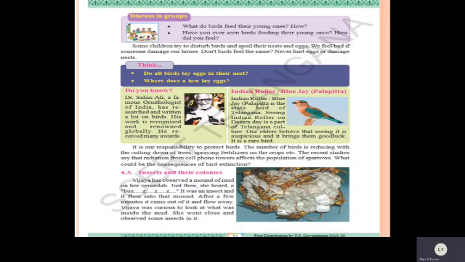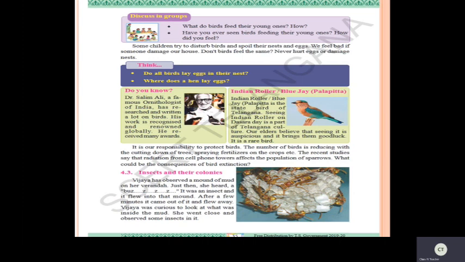Now, some children try to disturb the birds and spoil their nest and eggs. Please don't do that, children. All these naughty things you should not do because nests are their home. If anyone spoils your house, how will you be feeling? Yes, it is not a good situation. You should not behave in such a way.